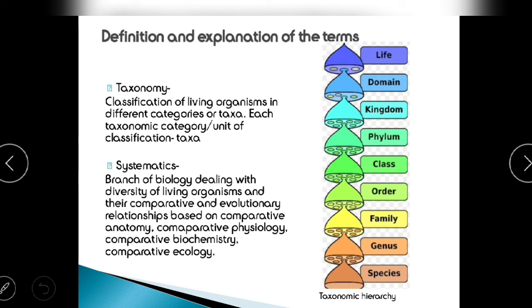Now when we are studying it, we are studying with some particular features, right? So we take some features, for example the anatomy or the physiology or the biochemical reactions or the ecology, the habitat, all these things we consider, and then we compare them with other organisms and try to classify them.